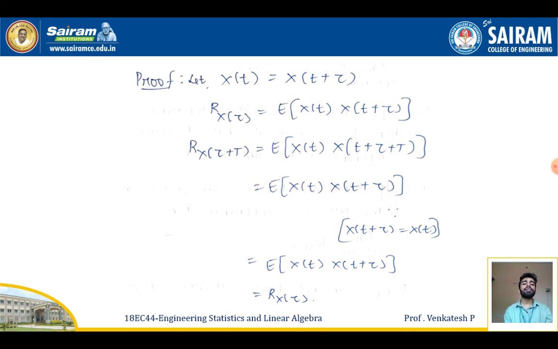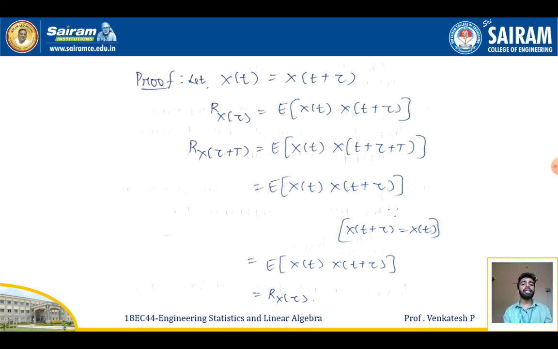So let me consider that x of t is equal to x of t plus T, from the concept of WSS. Now, Rx of tau will be equal to what? The expectation of x of t into x of t plus tau. Therefore, for Rx of tau plus T, I'm going to add a period capital T to the above equation. So I'll get Rx of tau plus T equal to the expectation of x of t into x of t plus tau plus T.